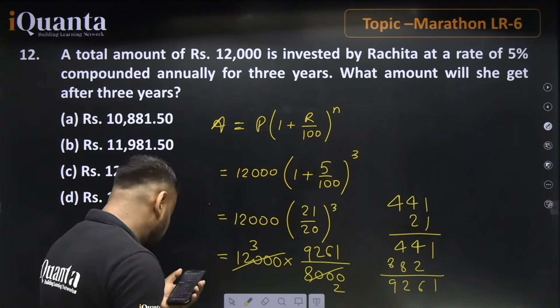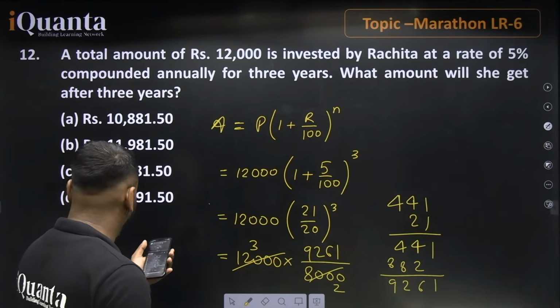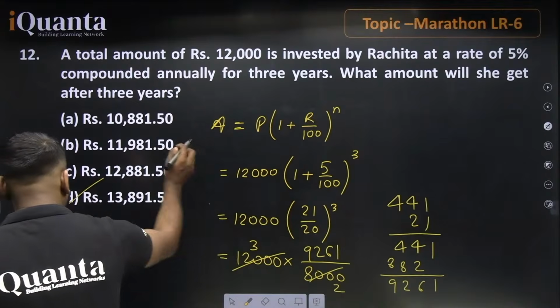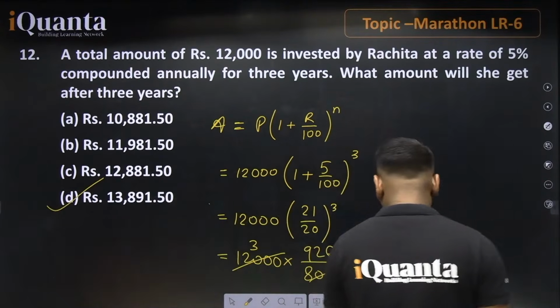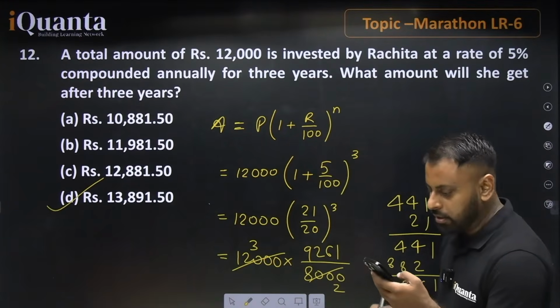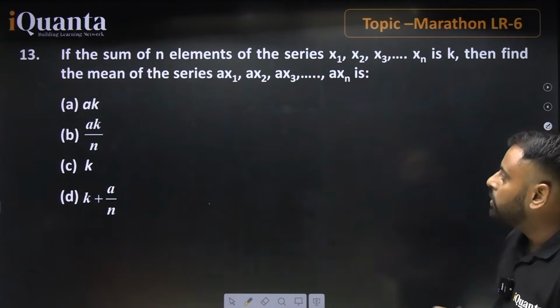So going with the part, 13891.50 from Ayush I am getting. Yes, so it means option number D is the right one. 13891.5 is the correct answer for this. Option number D is the correct one. Nice. Let's go with this part.